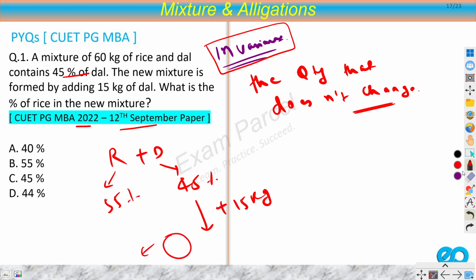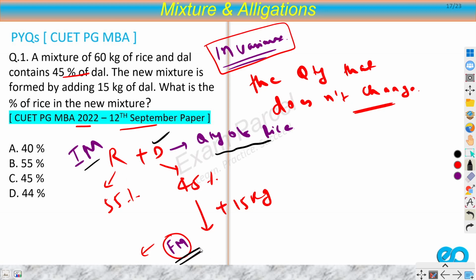If you notice here, the quantity of rice. Let's call this initial mixture IM, and let's call this final mixture FM. Can I say that whatever quantity of rice is there in the initial mixture, the same would be in the final mixture, right? Because I am not changing the quantity of rice.